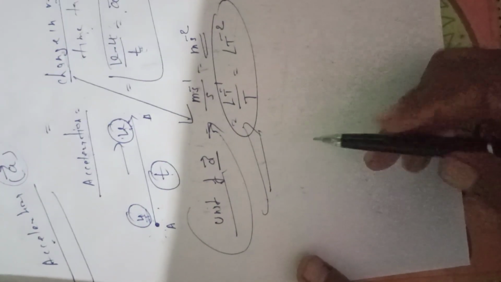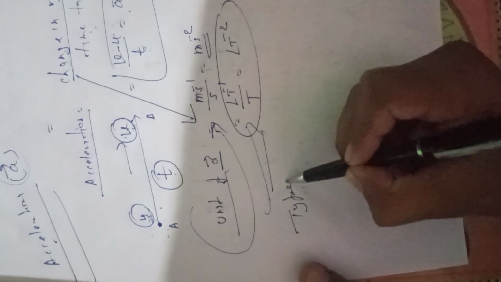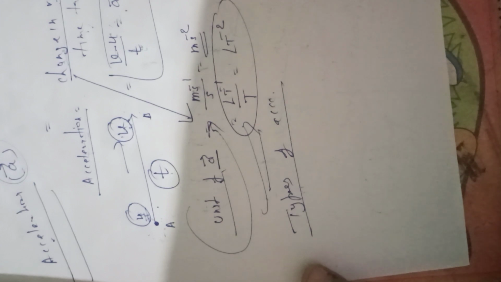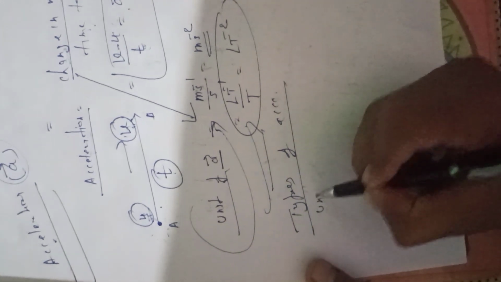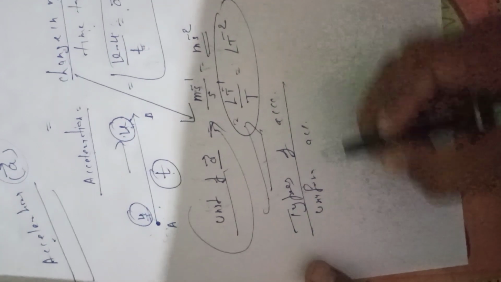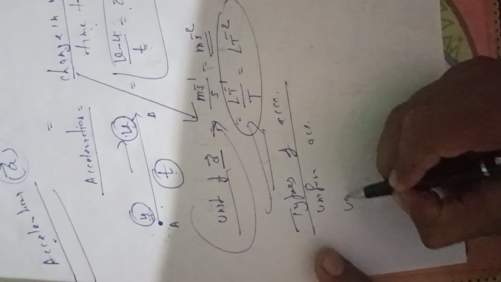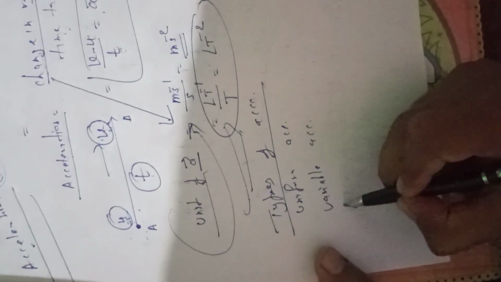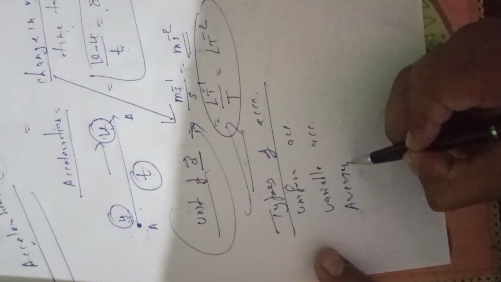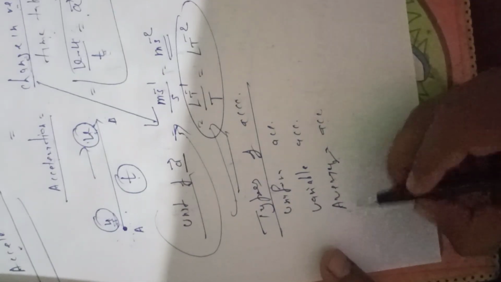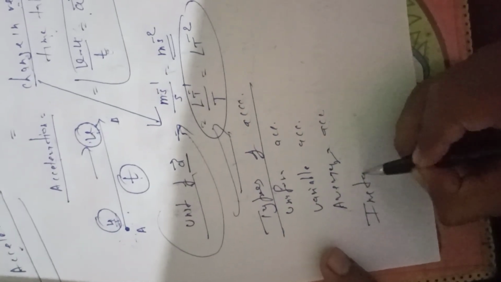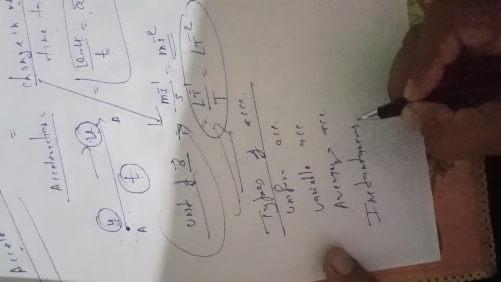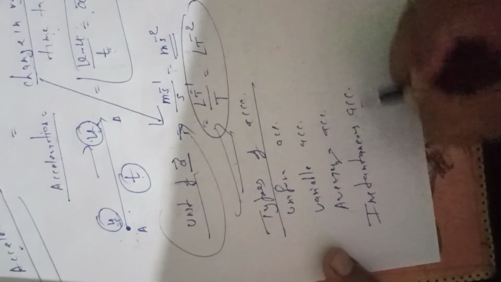Now the next is types of acceleration. We have discussed uniform acceleration. Then we have discussed variable acceleration. Then we have discussed average acceleration. And the last is instantaneous acceleration.